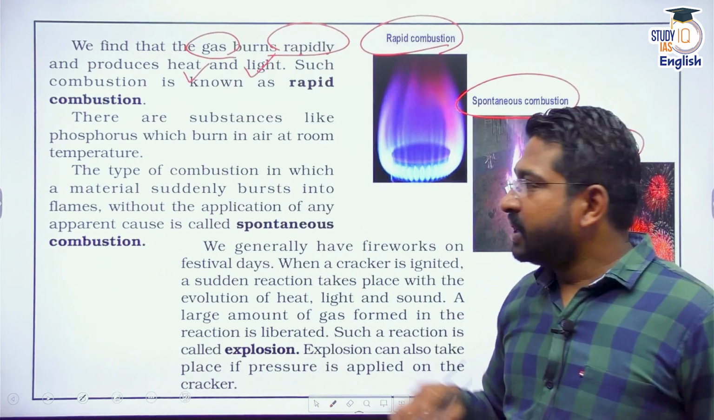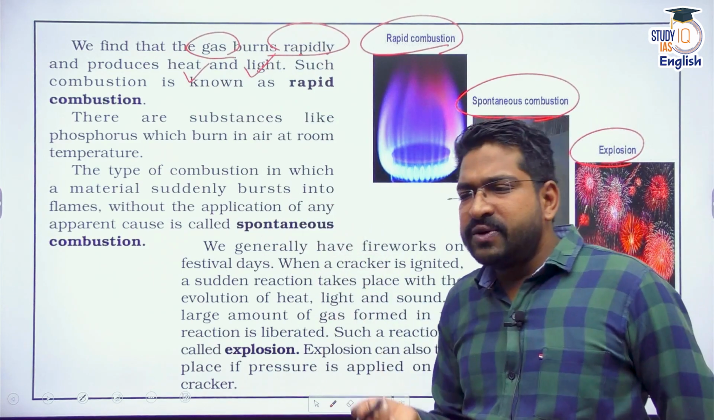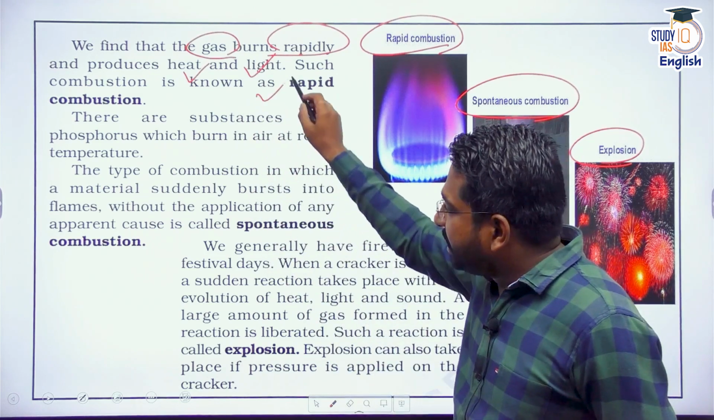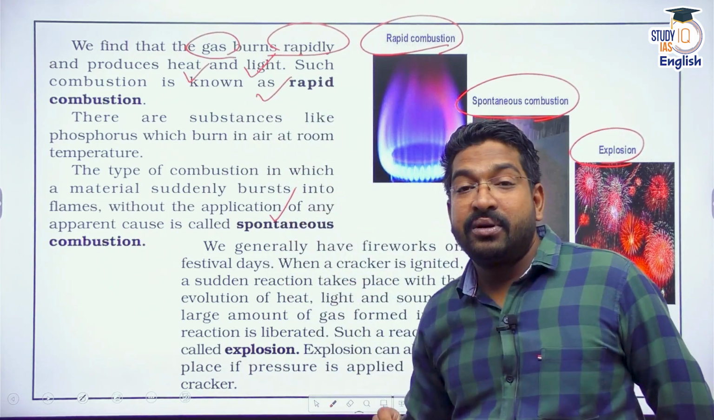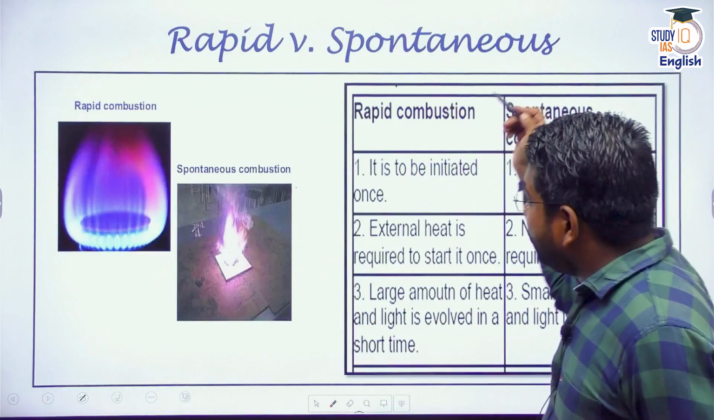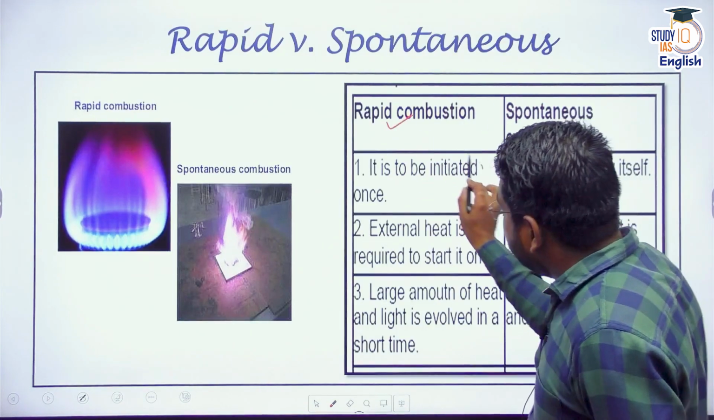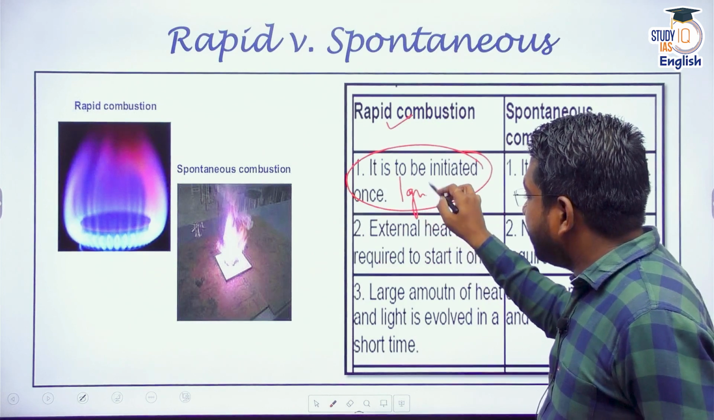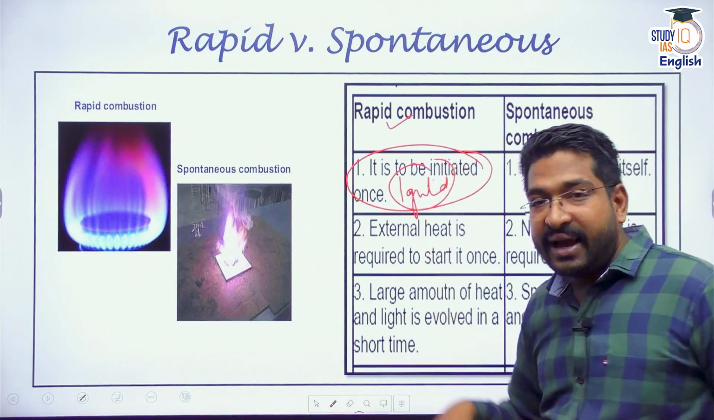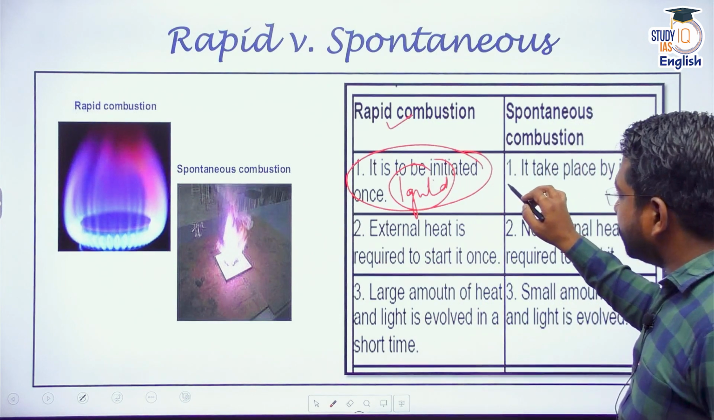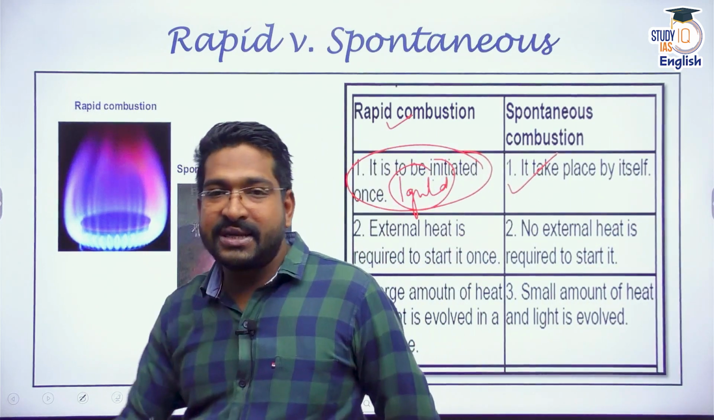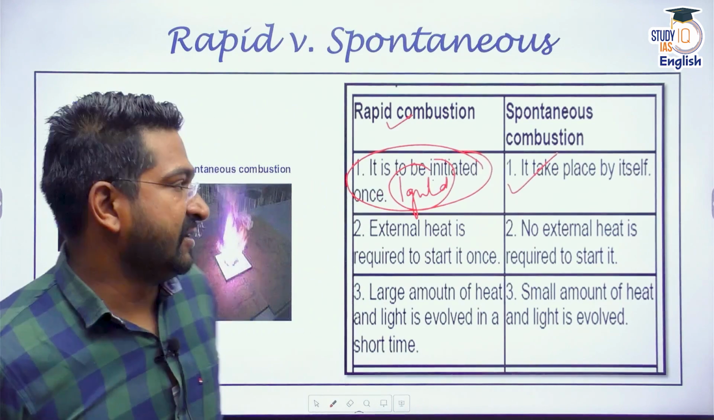But remember, spontaneous combustion also gives you heat and light. There is a small difference between rapid combustion and spontaneous combustion. The difference is, in rapid combustion, you need to ignite it. That means the reaction has to be ignited, it has to be initiated. Whereas in spontaneous combustion, the combustion process can start automatically by itself.